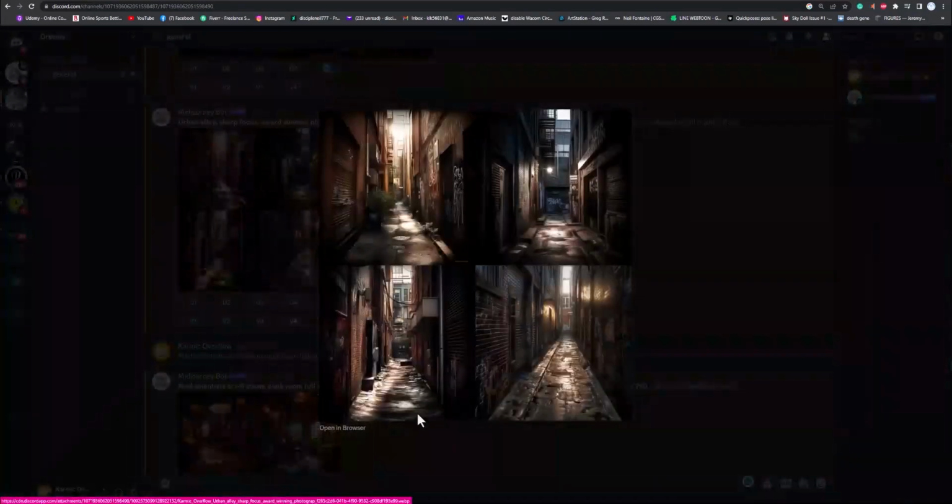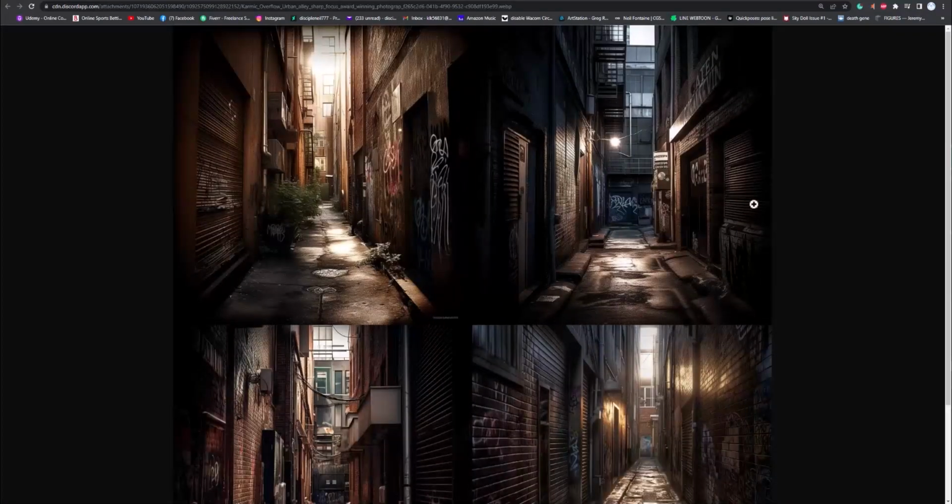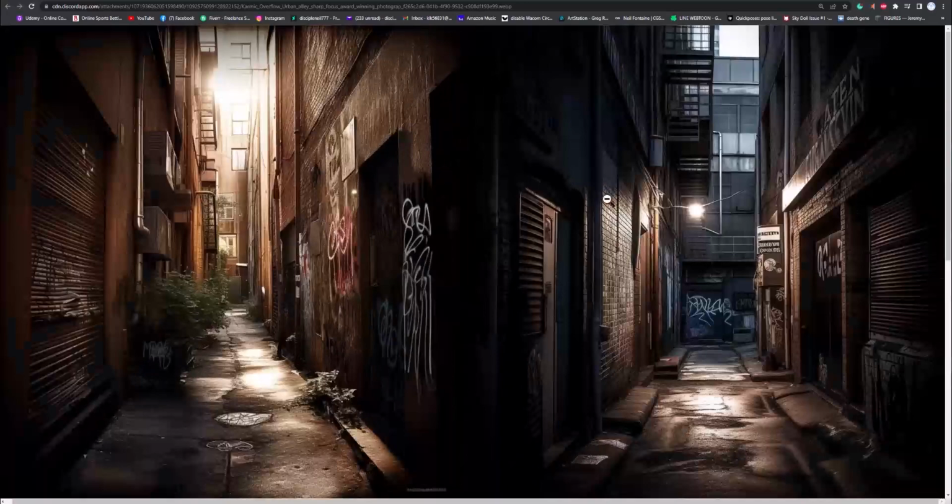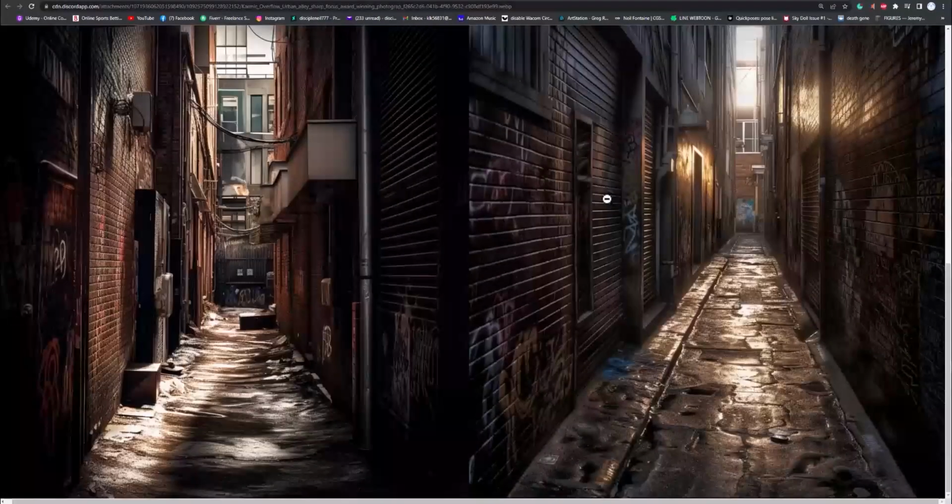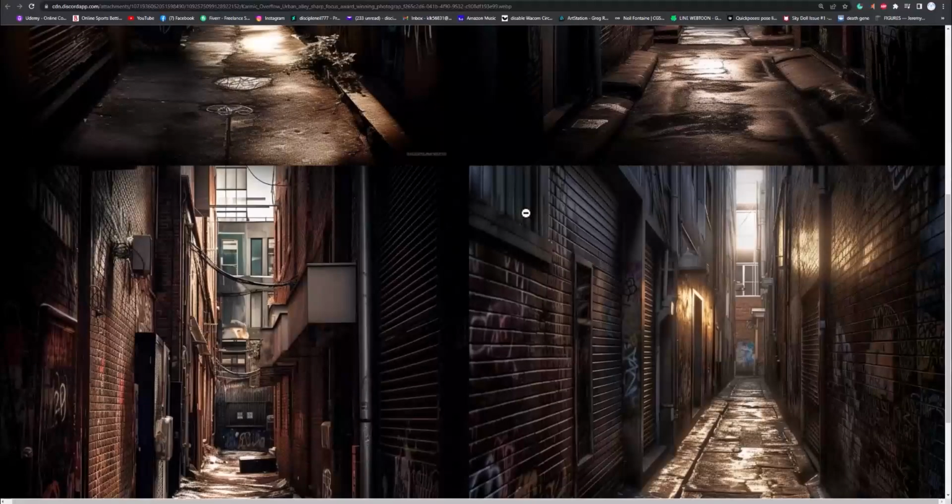Let's go ahead and look at this up close here, though. So here's our alleyway. Absolutely amazing, stunning photos. And these aren't even upscaled or even at 2 times resolution, right? So I think by default, it gives you about 1,000 pixels high or wide, depending on what kind of aspect ratio you're doing, which is pretty fine for posting online and stuff.